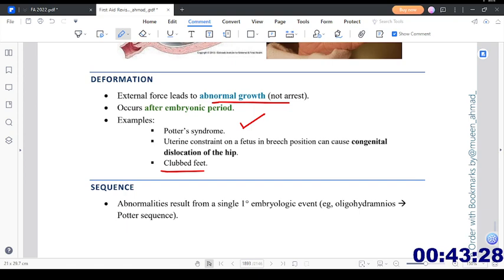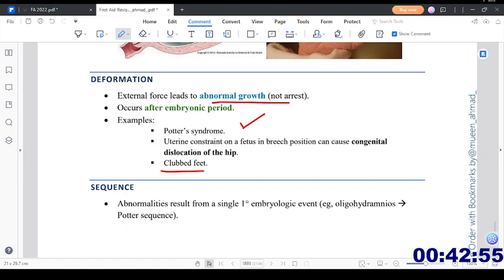So what happens in the Potter sequence: if there is renal aplasia, or maybe there is some persistence of the Wolffian duct causing the formation of posterior urethral valves, or some other cause of oligohydramnios, the amniotic fluid is decreased in quantity. So there will be oligohydramnios, and pressure will be applied on the fetus because the fetus will be completely wrapped in the amniotic fluid. Resultantly, there will be Potter syndrome in which there will be a flat face, the fetus will have clubbed feet, and lung hypoplasia will be there.